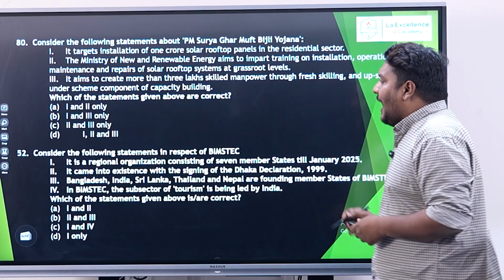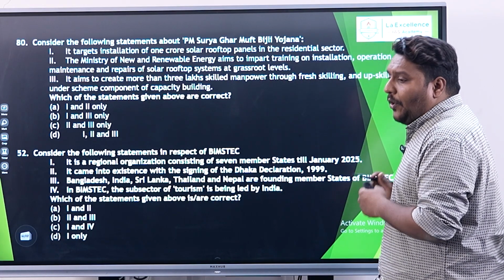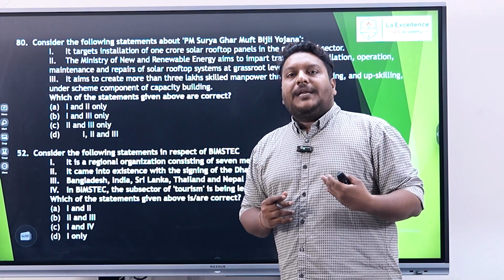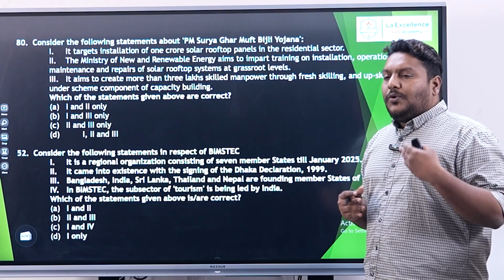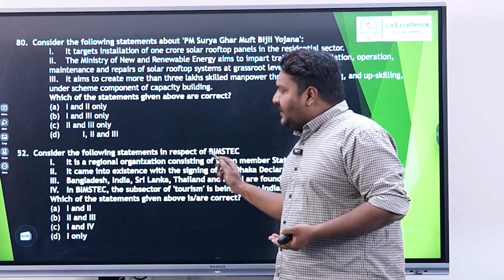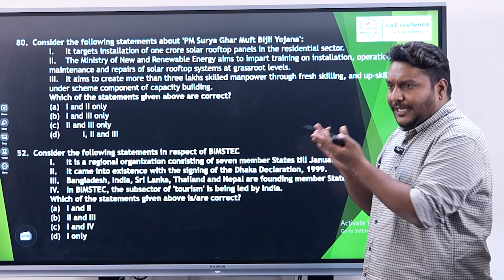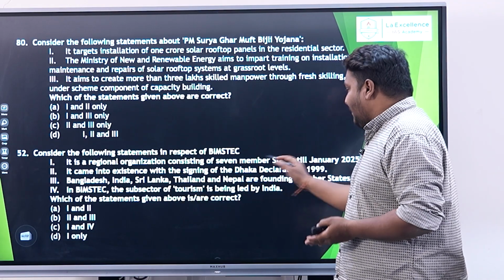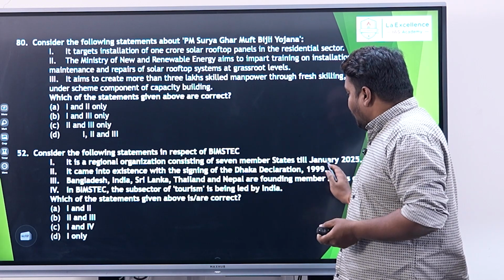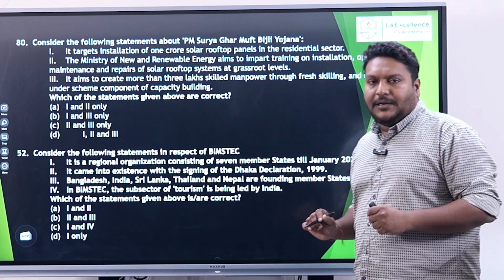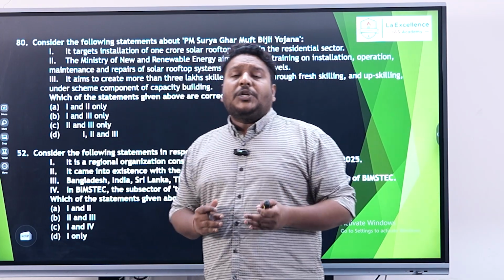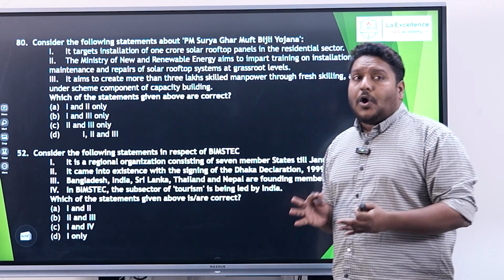And the last question that we have is about BIMSTEC, a very important organization in the news, because we have seen SAARC has become ineffective, and India is trying to ignore Pakistan, and the alternative they have seen is BIMSTEC. It's a regional organization, with the Bay of Bengal as a region, with 7 member states, that is right. It came into existence with the signing of the Dhaka Declaration of 1990. And one thing to understand here, it has not come into existence with the Dhaka Declaration, rather it has come into existence with the Bangkok Declaration.